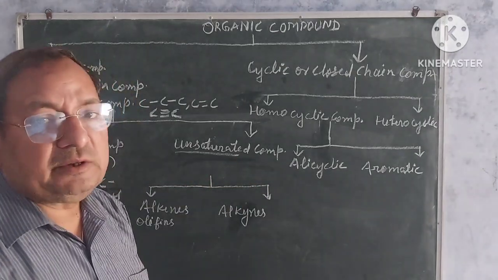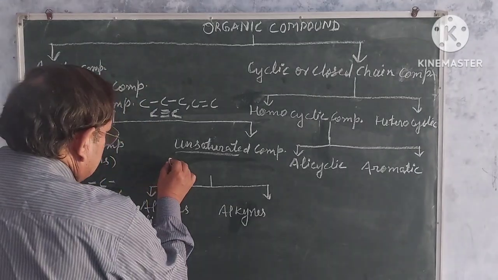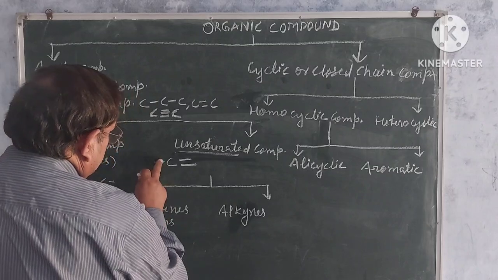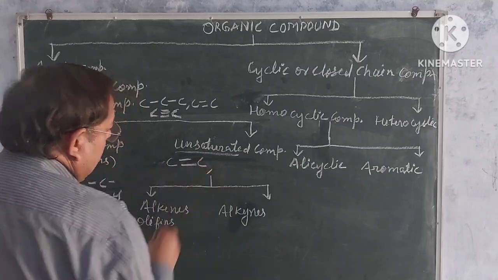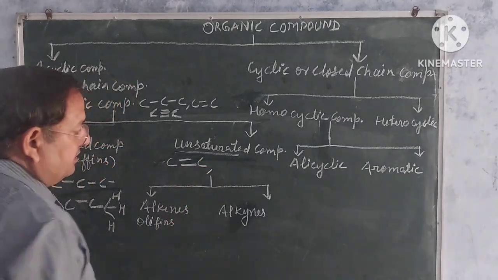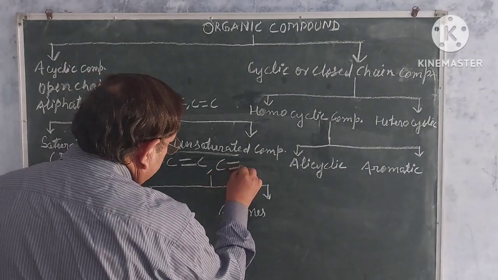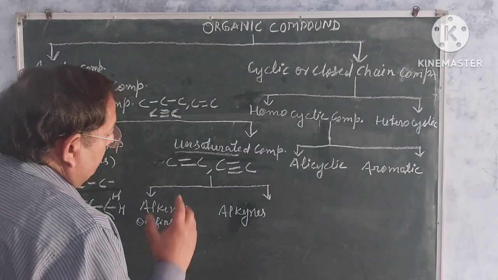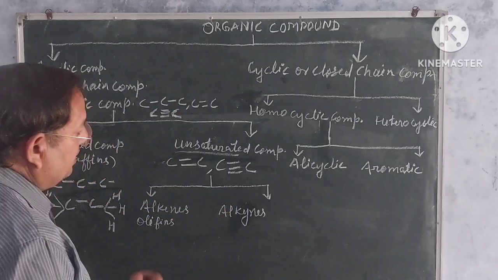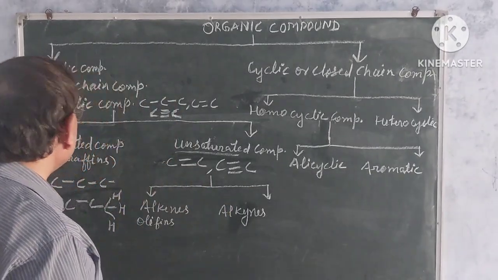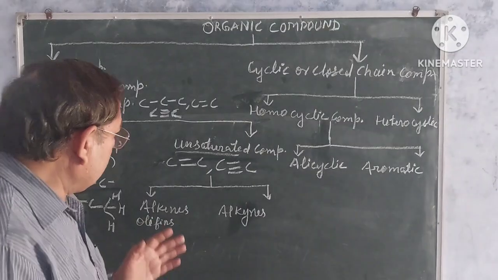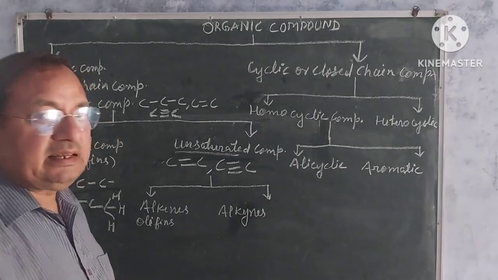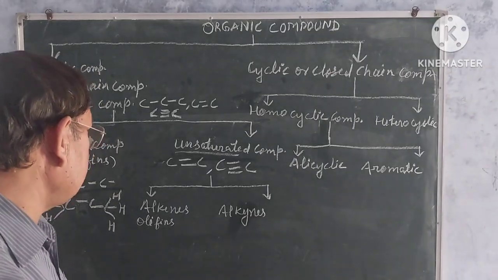Understand? For example, you can see here, in unsaturated there may be a double bond, at least one double bond. Understand? And one triple bond. It means unsaturated compounds, unsaturated hydrocarbons, have a double or triple bond at least at one place.